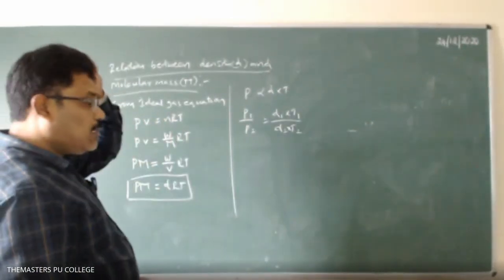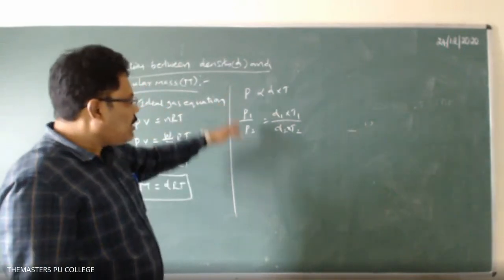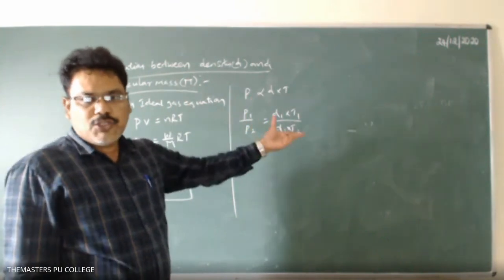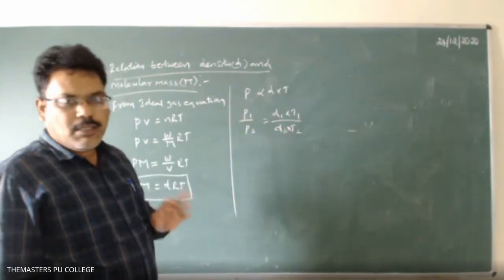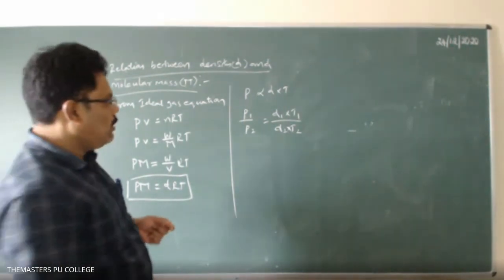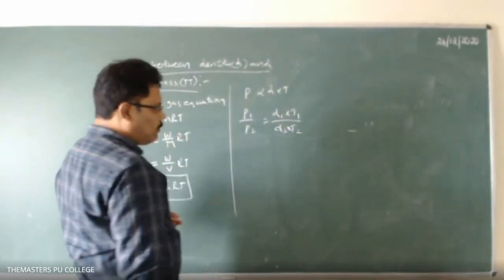That means you can take the ratio of pressures, and also the ratio of the densities of the gases at different temperatures. So P1 by P2 equal to D1 T1 by D2 T2.